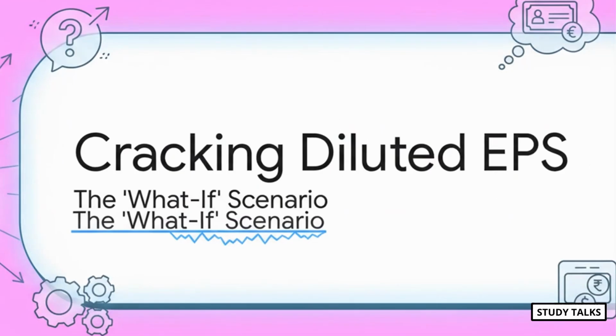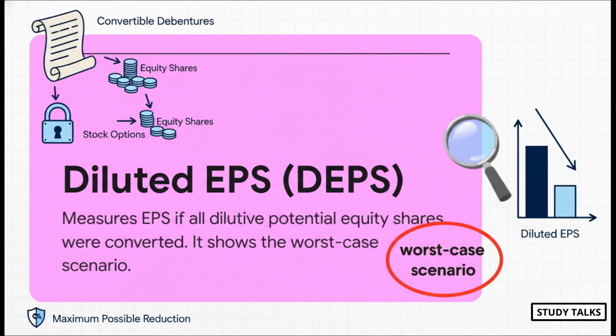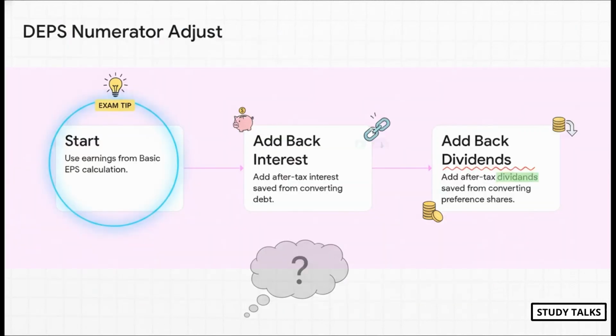Perfect. We have now totally mastered basic EPS. So let's move on to the next level, what I like to call the what-if scenario of accounting: diluted EPS. This is where we have to deal with those shares in waiting we talked about earlier. So what is diluted EPS? Well, it answers a very specific question. What would our EPS look like if every single one of our convertible instruments actually converted into shares right now? It's a forward-looking, very conservative number. It's basically showing the existing shareholders the worst-case scenario of how much their piece of the profit pie could shrink or get diluted. To calculate diluted EPS, we have to adjust both the top and the bottom of our fraction.